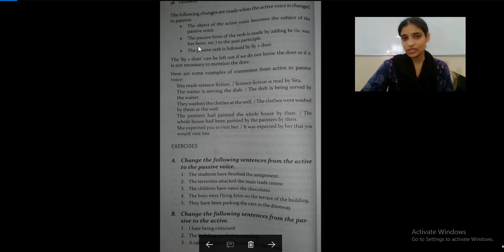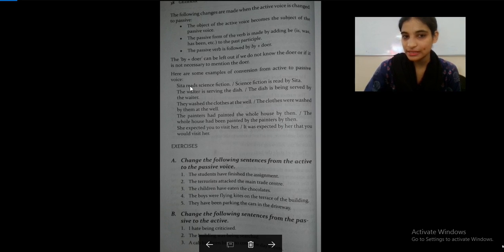So these kind of words will really help you in constructing a passive sentence, and changing from active to passive. Here are some examples of conversion from active to passive voice. Sita reads science fiction. So passive voice will be: science fiction is read by Sita. Have you seen the change in the subject itself?